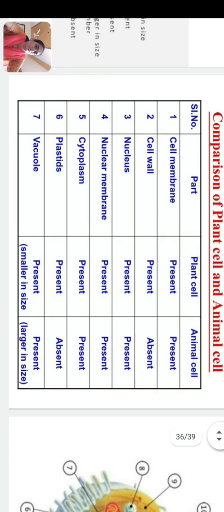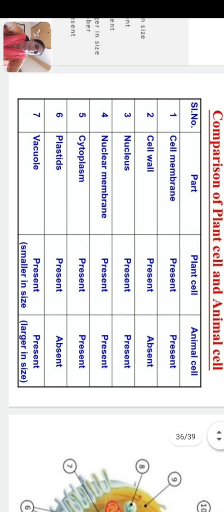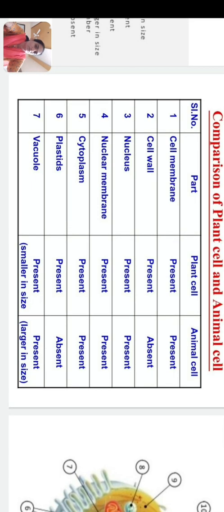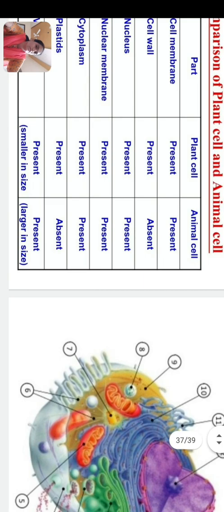Nucleus is present in both cells. Nuclear membrane is present in both. Cytoplasm is also present in both cells. Plastids are present only in plant cell and they are absent in animal cell. Vacuoles are present in both the cells but smaller in animal cell and larger in plant cell.